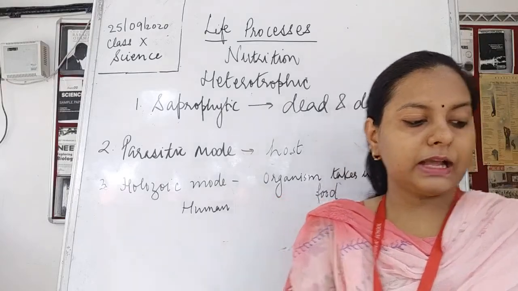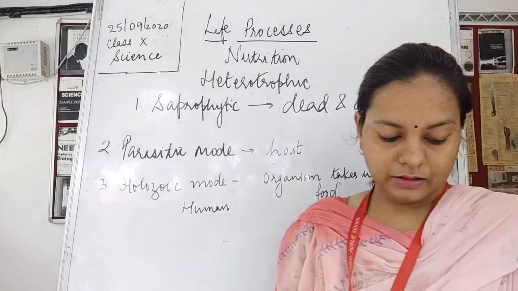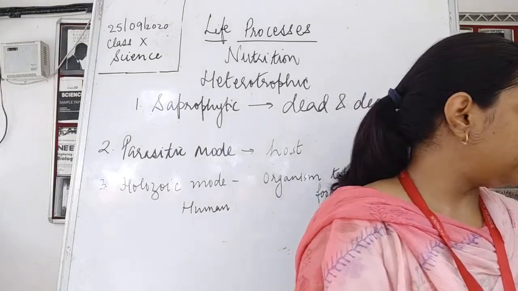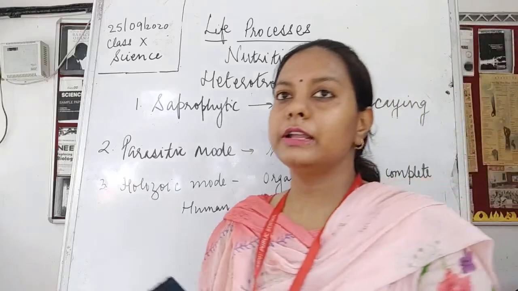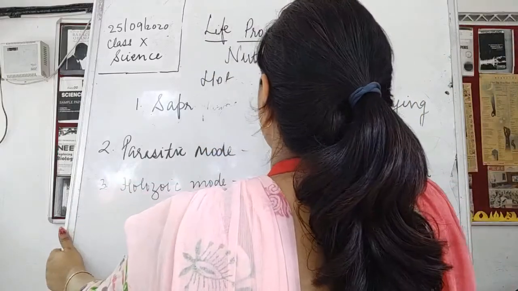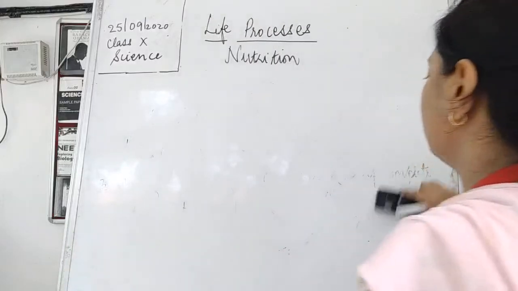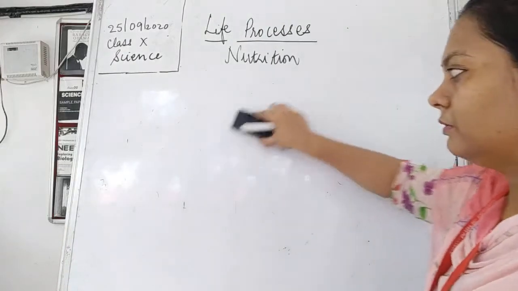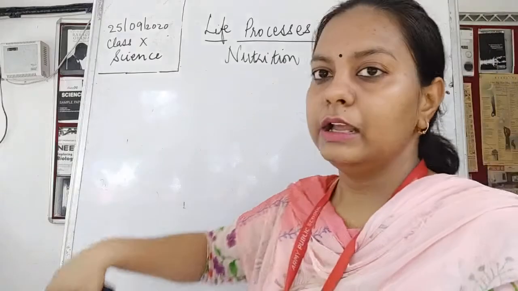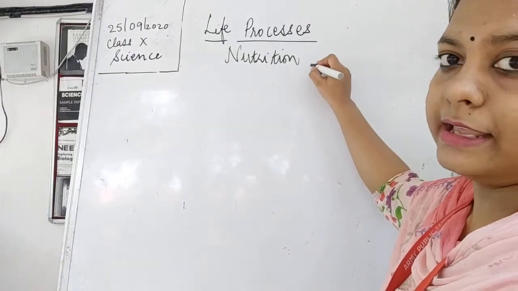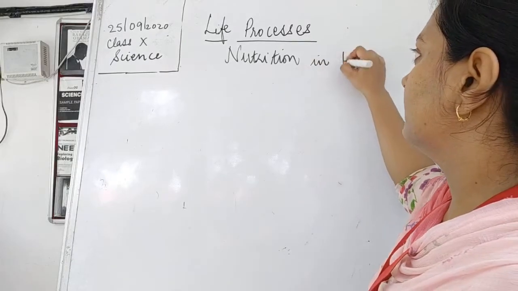Nutrition in plants takes place in the presence of sunlight and some organic and inorganic chemicals. I have told you in the initial class, and now I'm going to deal with nutrition in plants again in detail. We'll discuss photosynthesis and how it is taking place. So, nutrition in plants.